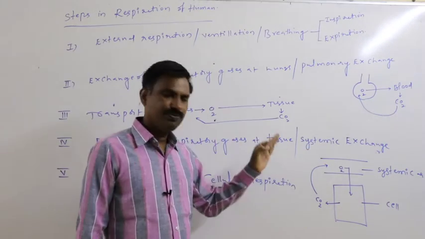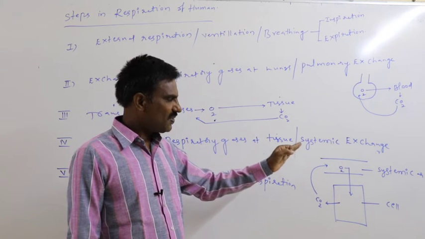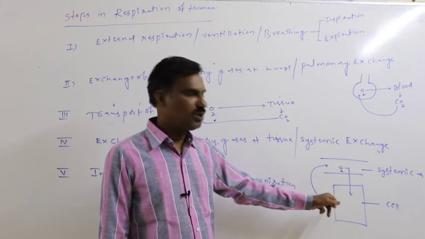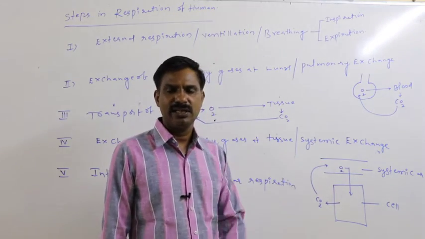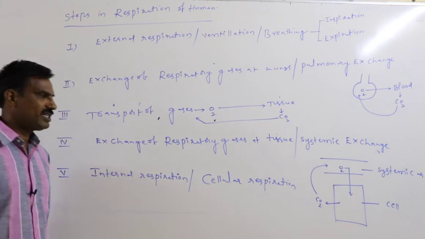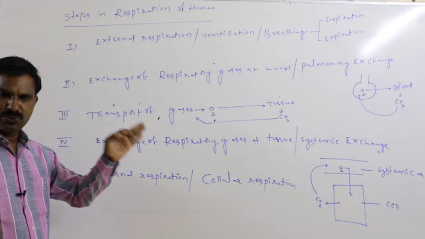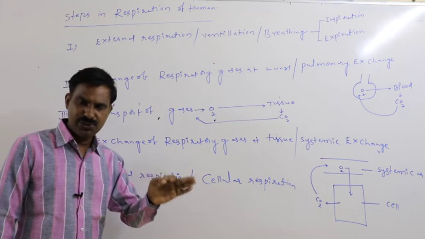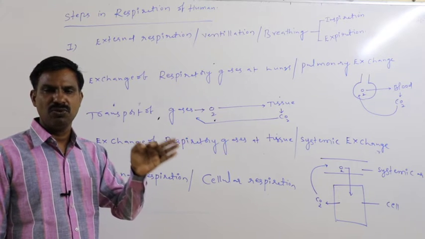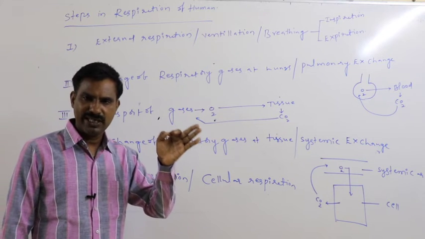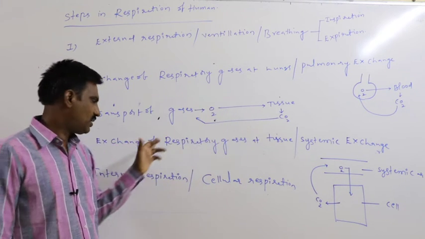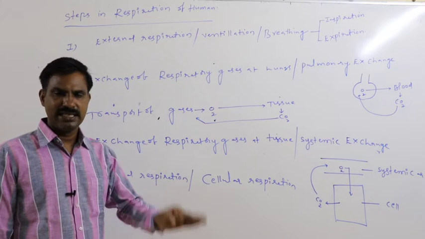Near the tissue, oxygen from the systemic artery diffuses into the cell, and from the cell CO2 reaches into the systemic artery. That is said to be the systemic exchange, the exchange of the respiratory gases at tissue. Near the tissue, between the systemic artery and tissue, if O2 and CO2 are exchanged, then that is said to be the systemic exchange or the exchange of the respiratory gases at tissue.